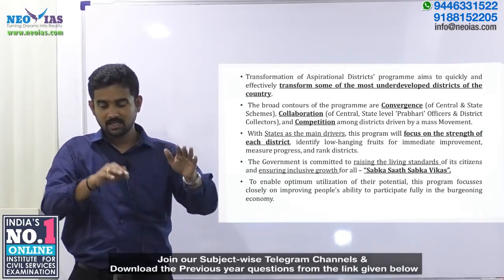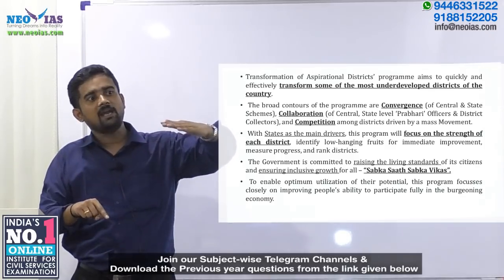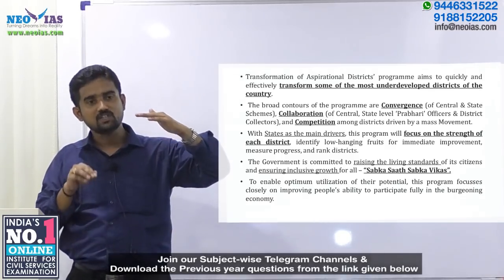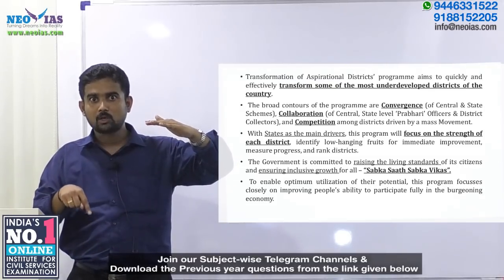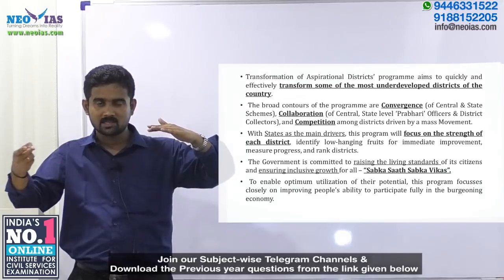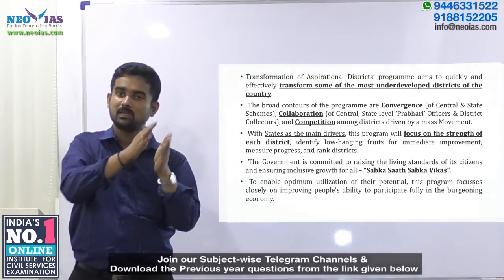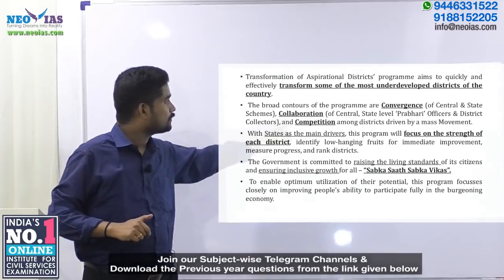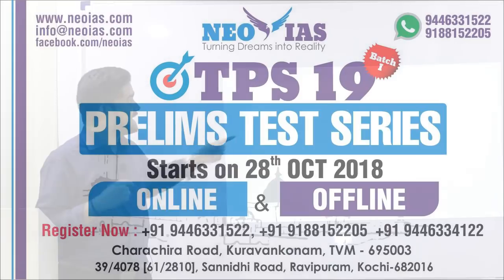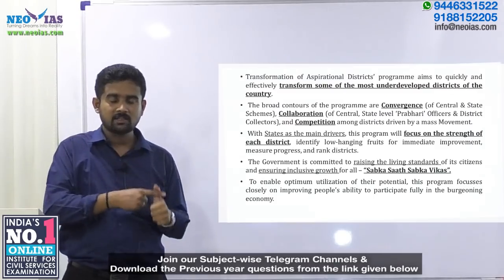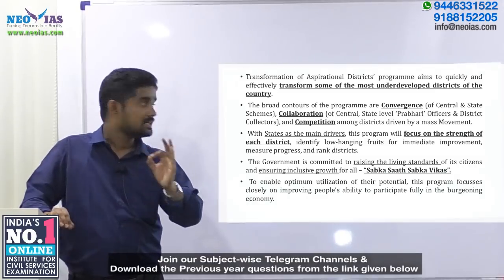Say district X is backward, and district Y is another district in the state which is already developed. District X will now compete with other backward districts to move upward relative to the other districts. So, an element of competition is involved. Then, with the states as the main drivers: another key feature is that the program is driven by the state government.